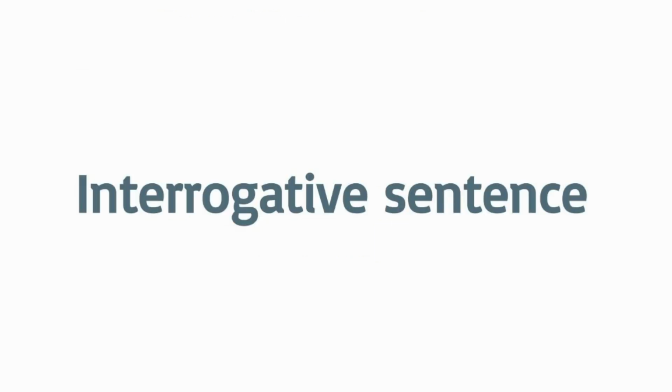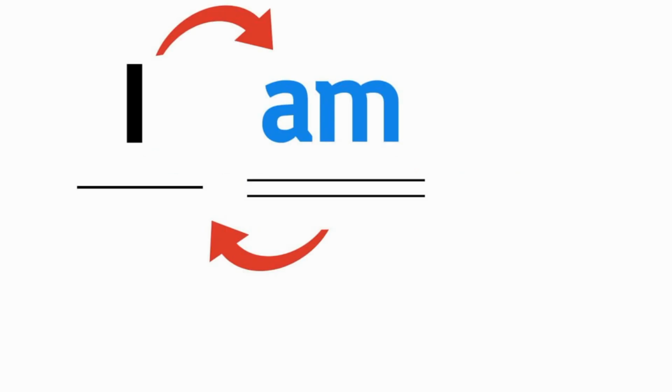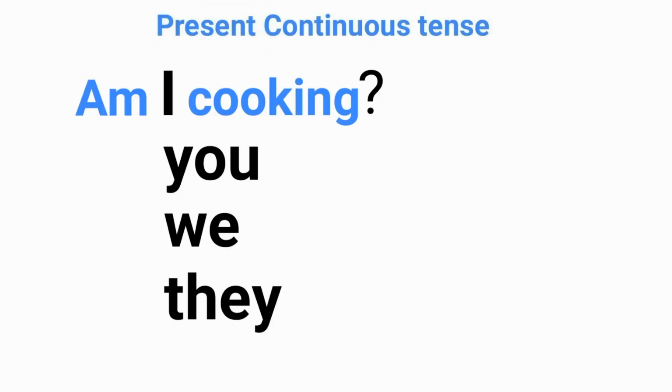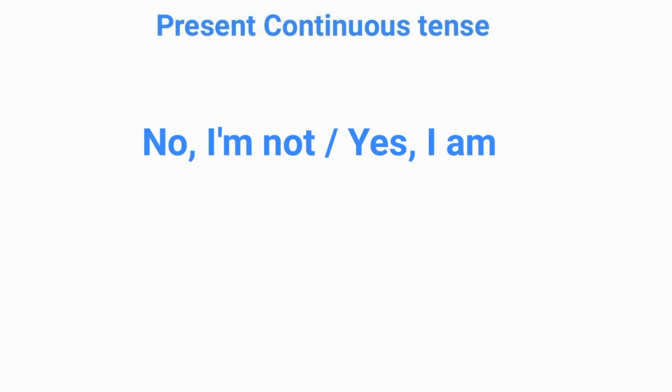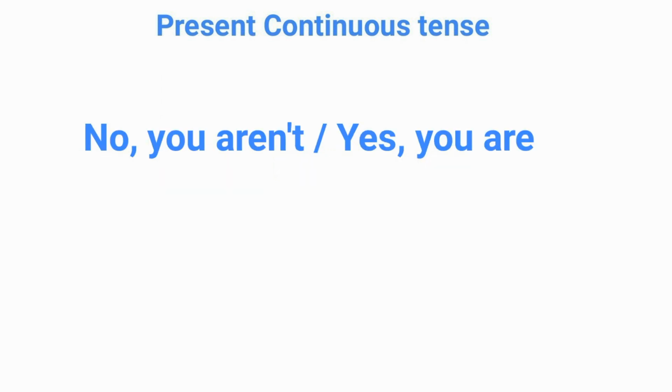Interrogative sentence. Remember about inversion. We need to swap the subject and predicate. Let's repeat. Am I cooking? No, I'm not. Yes, I am. Are you cooking? No, you aren't. Yes, you are.